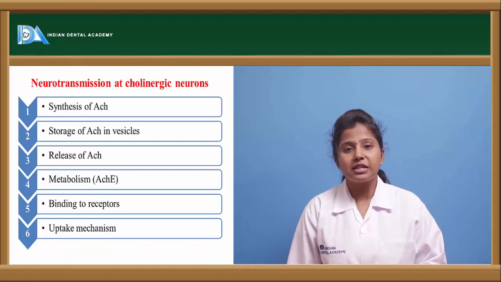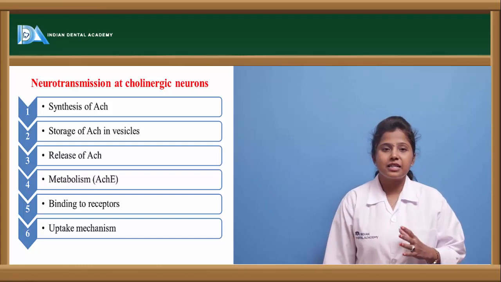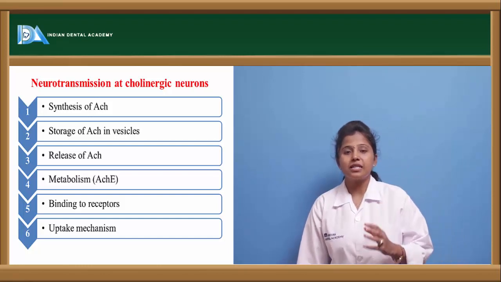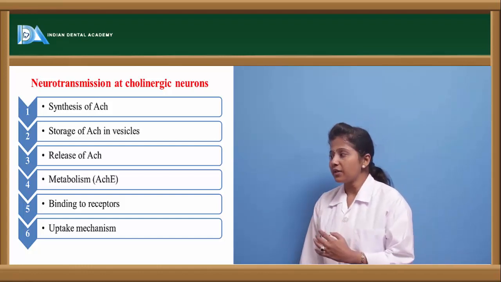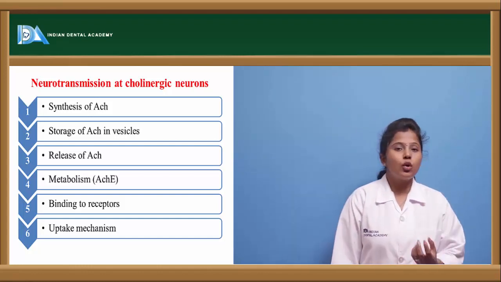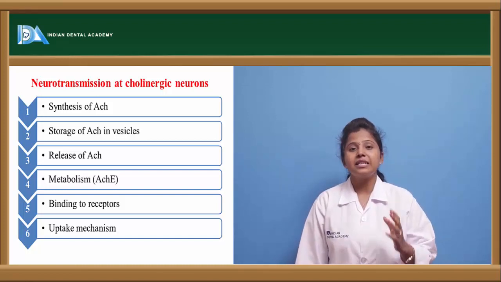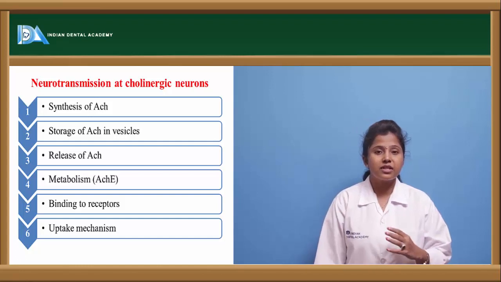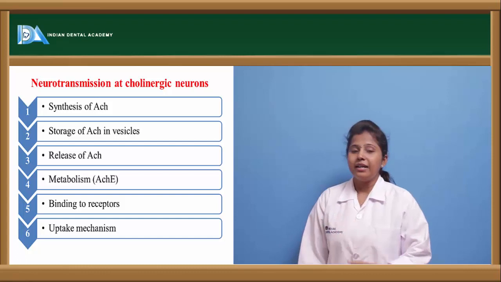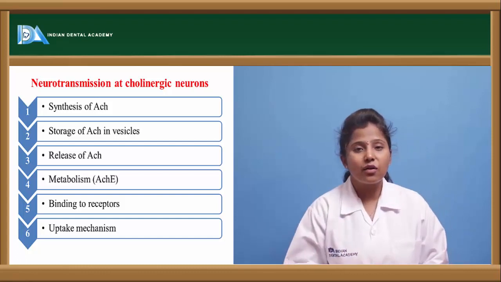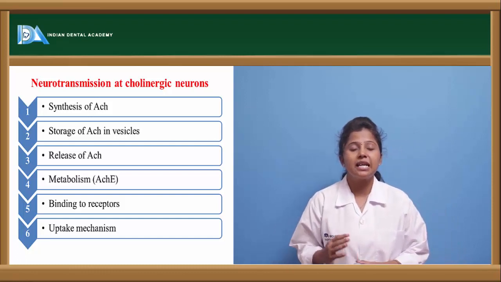Here, we will see how neurotransmission takes place in cholinergic neurons. First, the synthesis of acetylcholine takes place. Acetylcholine is synthesized from acetyl coenzyme A and choline. After the synthesis, it is stored in the vesicles. Whenever it is necessary, or when there is stimulation of the parasympathetic nervous system, acetylcholine is released from its storage vesicles, and after its release, it undergoes metabolism with the enzyme called acetylcholinesterase.